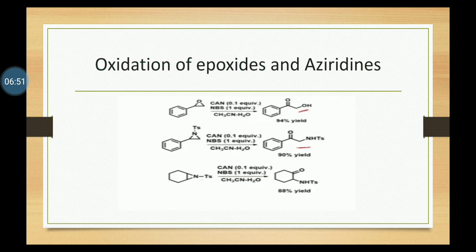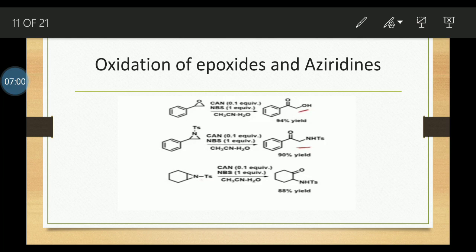Then we check the oxidation of epoxides and aziridines. CAN also performs these reactions. Styrene epoxide is there with CAN and NBS. NBS means N-bromosuccinimide. One equivalent gives 2-hydroxyacetophenone. The alcohol is primary and the carbonyl group is secondary.